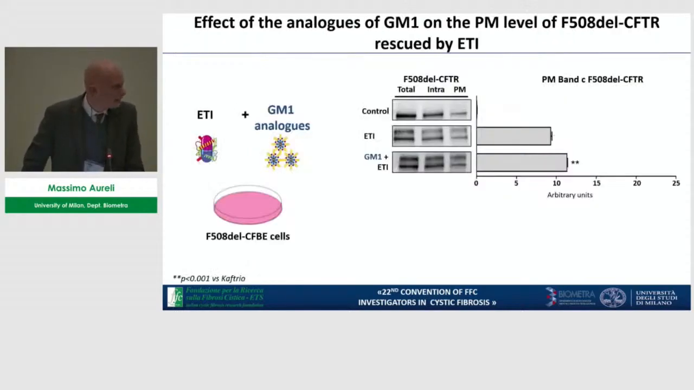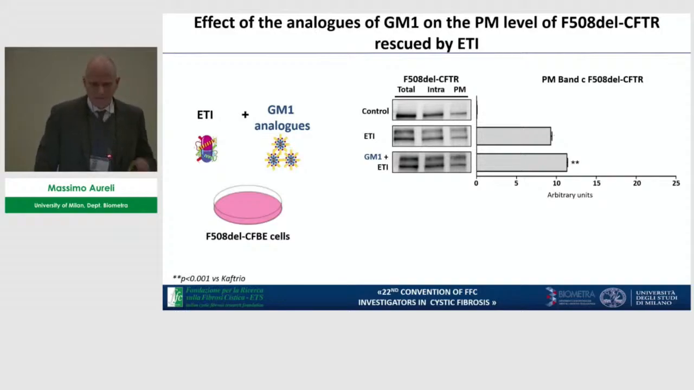So based on this evidence, we wondered whether the exogenous administration of GM1 could in some way also improve the effect of the ETI formulation. We administered ETI together with GM1 in CFBE cells expressing F508-deleted CFTR, and what we found, as you can see here, is a slight but significant increase in the quantity of the protein at the plasma membrane level.